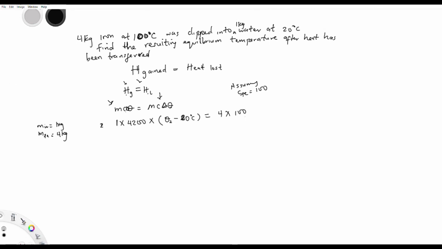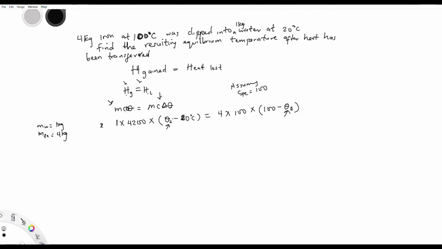Now times, iron is the one losing heat, so that means 100 should be the highest temperature it can have at this time. So minus theta 2. Now why did I put it as theta 2? Because at the point of equilibrium, these two will have the same temperature, and it is that point of equilibrium we are trying to get.